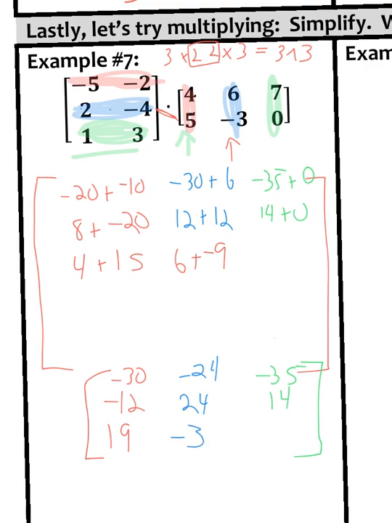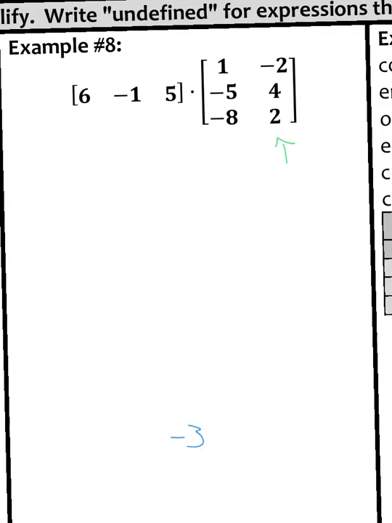And the last one, row by this column, 1 times 7 is 7, 3 times 0 is 0. It's painful, I know, I'm sorry. So we have 7.